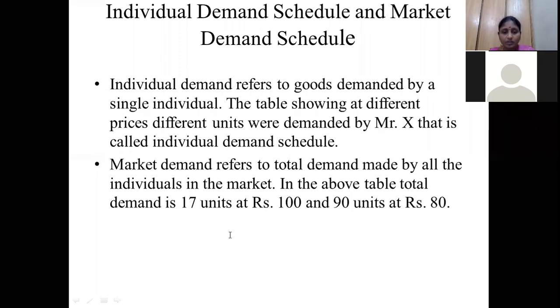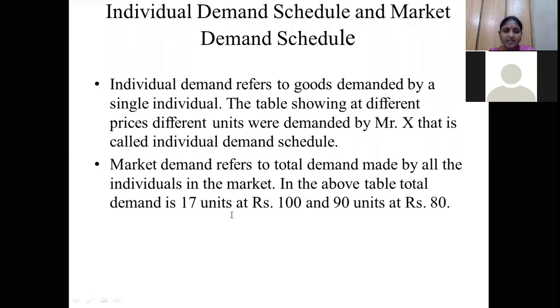So what is the total quantity demanded at 5 rupees? 10 plus 15 is 25, 25 plus 20 is 45. So your 45 units is called the market demand. At 5 rupees for that particular commodity, the total quantity that all the consumers want is called the total quantity.